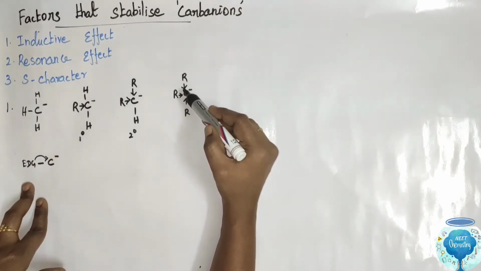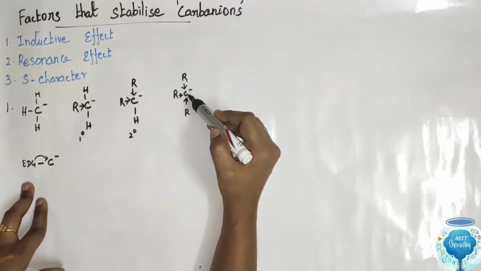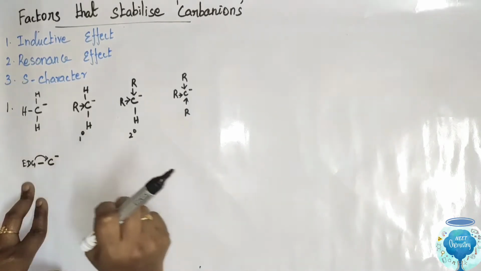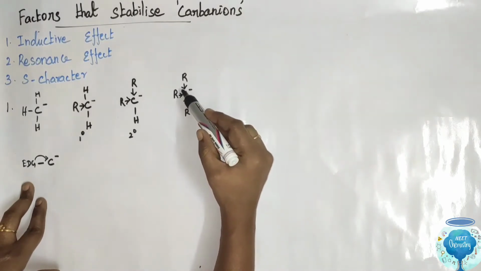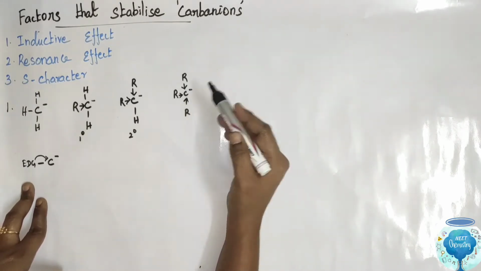Three alkyl groups donate the electron to this carbanion. The negative charge increases, then secondary, then primary, then methyl carbanions. So as the charge on the carbanion increases, it destabilizes the carbanion.